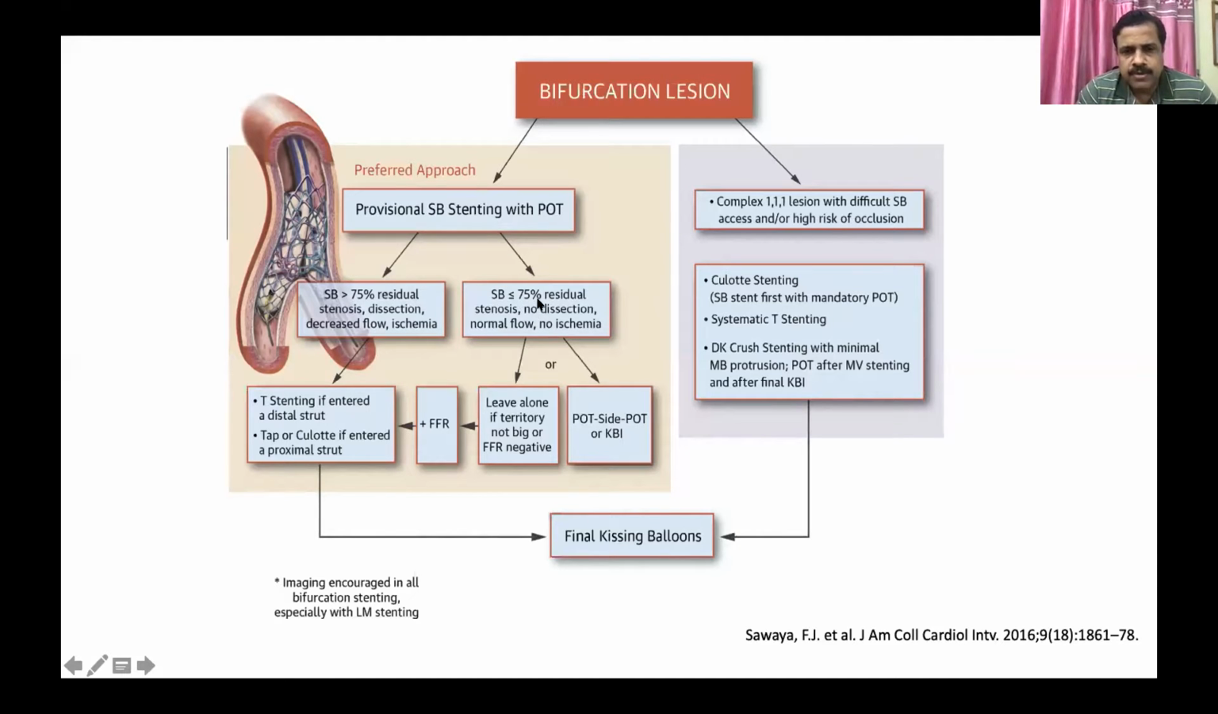Now the patient has side branch disease of more than 75% and the patient has ischemia. So there is an indication for stenting. What type of stenting, we will come to it. Either we use a TAP or a Culotte or T stenting, depending on the crossing profile and the angle profile.